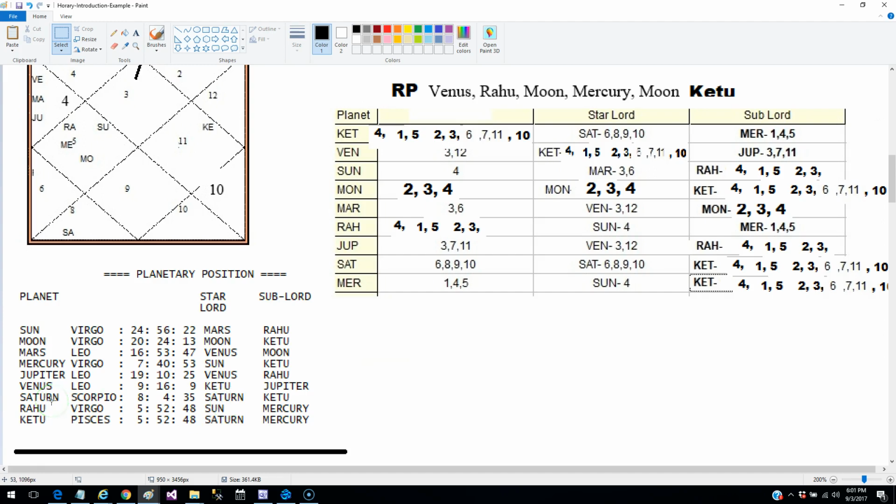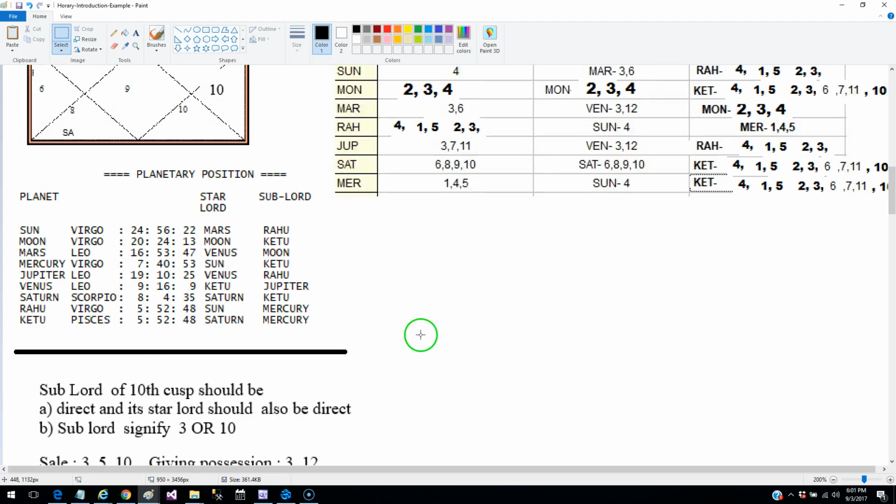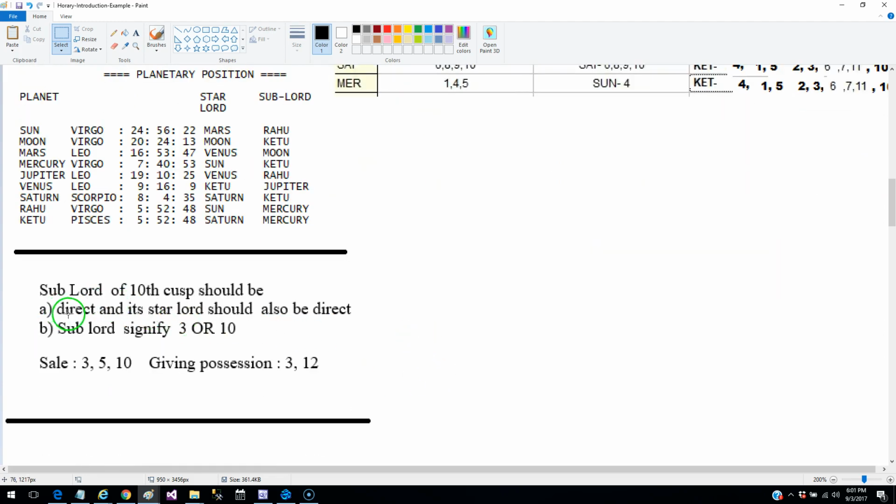So the planet is in direct motion, and the star lord is in direct motion. So the first rule, that the sublord of the 10th cusp and its star lord should be direct, is satisfied.